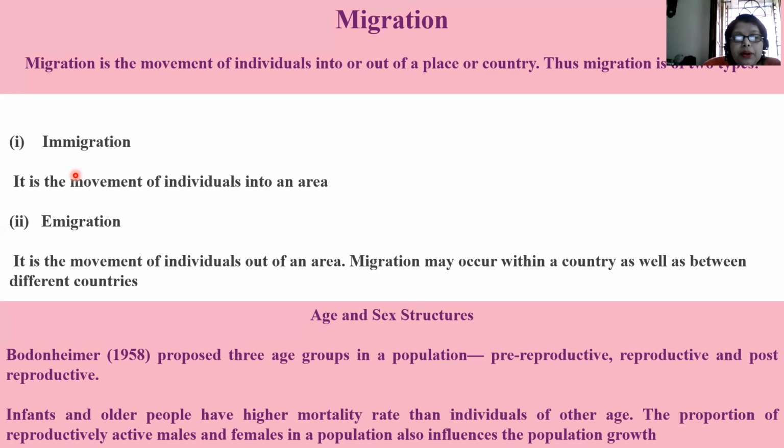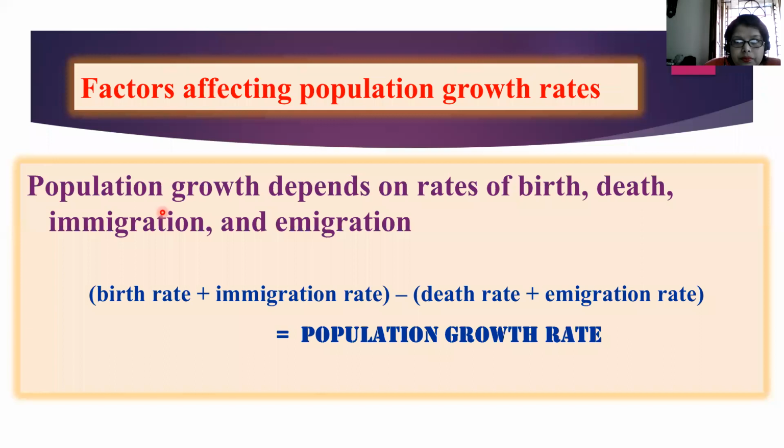Infants and older people have higher mortality rate than individuals of other ages. Always remember. The proportion of reproductively active males and females in a population also influences population growth. This is what actually influences, isn't it? Very important parameter. Now see, factors affecting population growth rate.